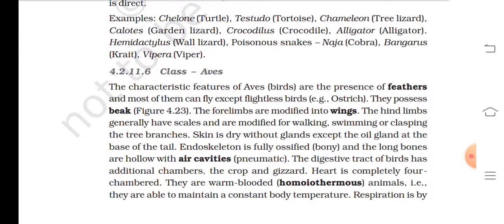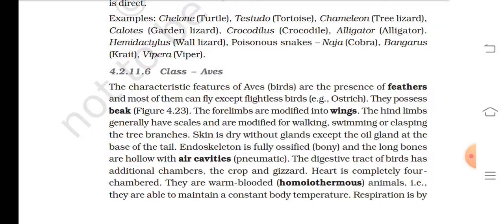4.2.11.6 Class Aves. The characteristics of Aves, that is birds, are the presence of feathers, and most of them can fly except flightless birds. The example: ostrich. They possess a beak. The forelimbs are modified into wings. The hind limbs generally have scales and are modified for walking, swimming, or clasping the tree branches. Skin is dry without glands except the oil gland at the base of the tail.